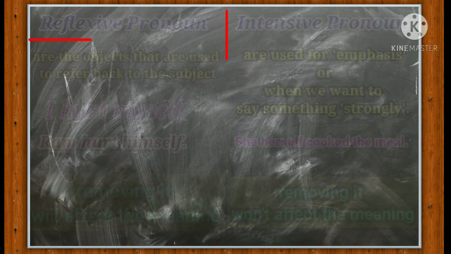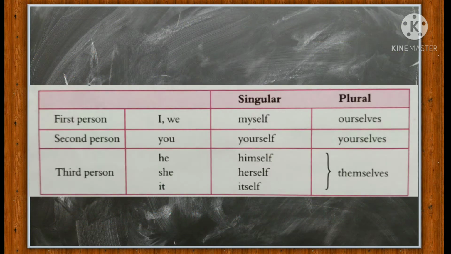Okay? So if you look at this table, you will be able to understand the reflexive and intensive pronouns in a better way. Actually, there are 4 columns. In the first column, first person, second person, and third person is written. Alright. And the second column is of the personal pronouns, that is I, we, you, he, she, it. Okay. And the third and fourth columns are of reflexive and intensive pronouns in singular and plural form.